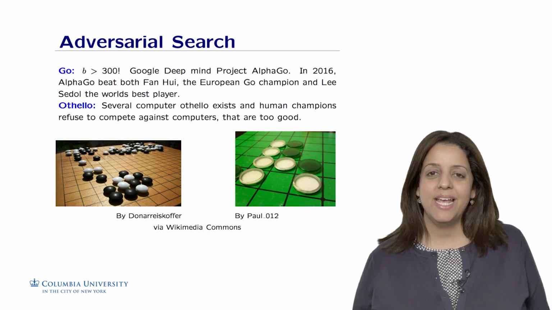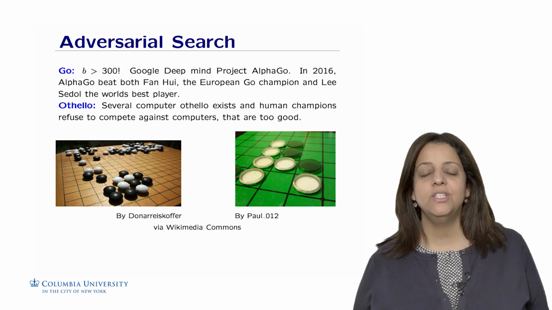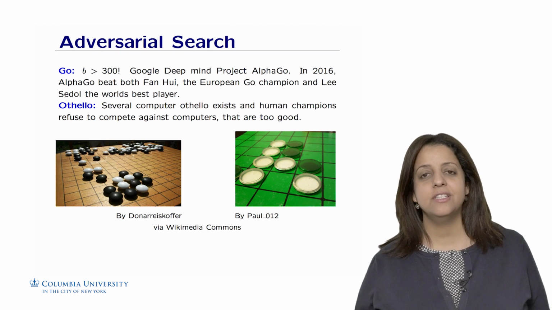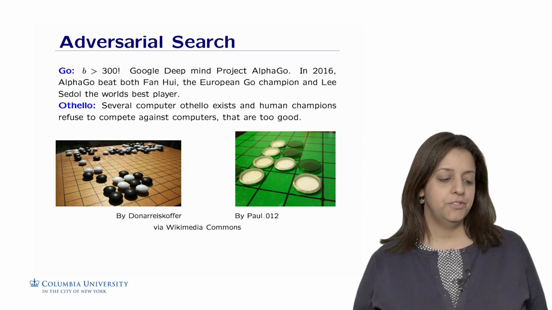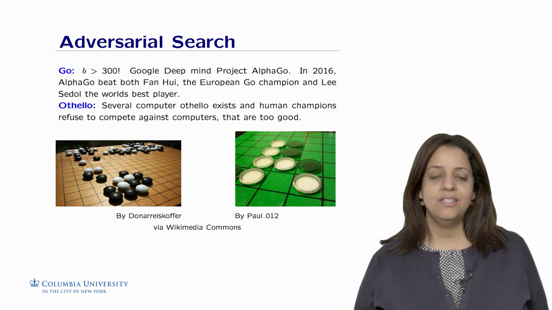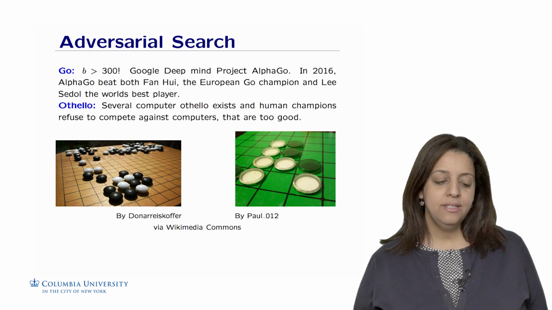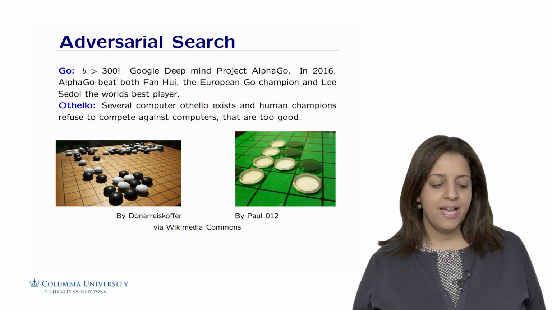Another complex game to mention is the game of Go that, until quite recently, was considered intractable by AI because of its huge search space. Indeed, the branching factor for Go is over 300. However, the good news is that this year, the Google DeepMind project AlphaGo beat both Fan Hui, the European Go champion, and Lee Sedol, the world's best player.